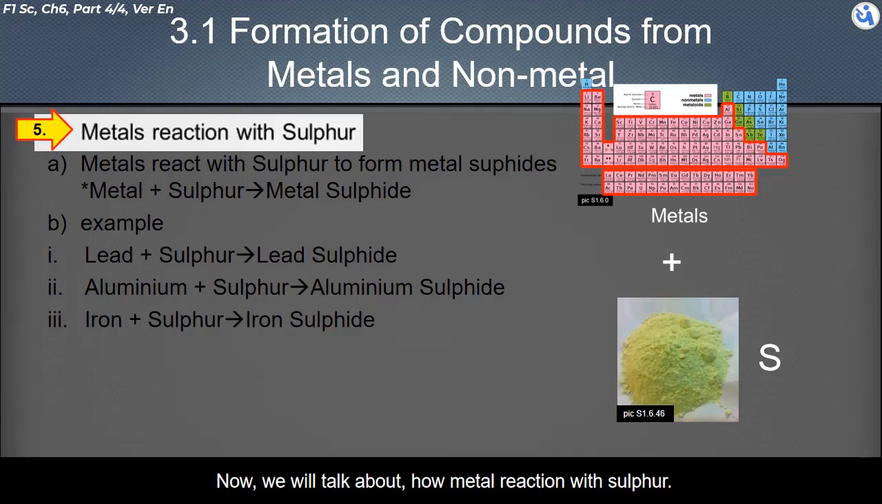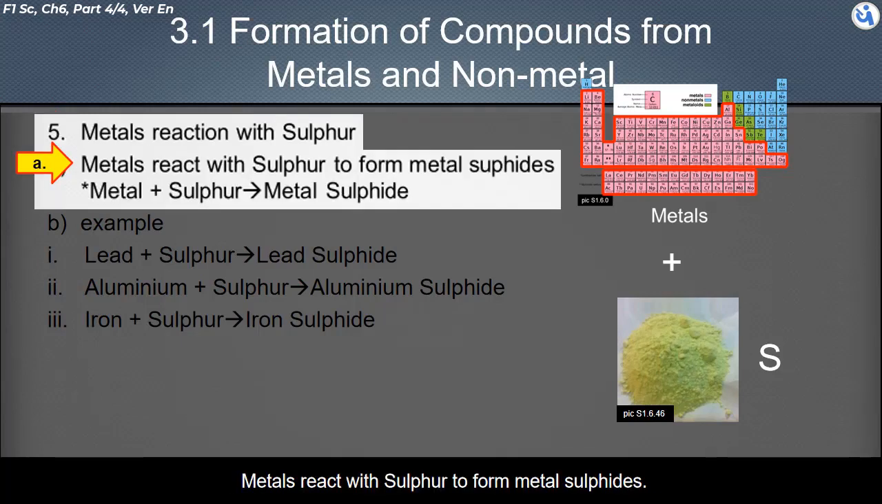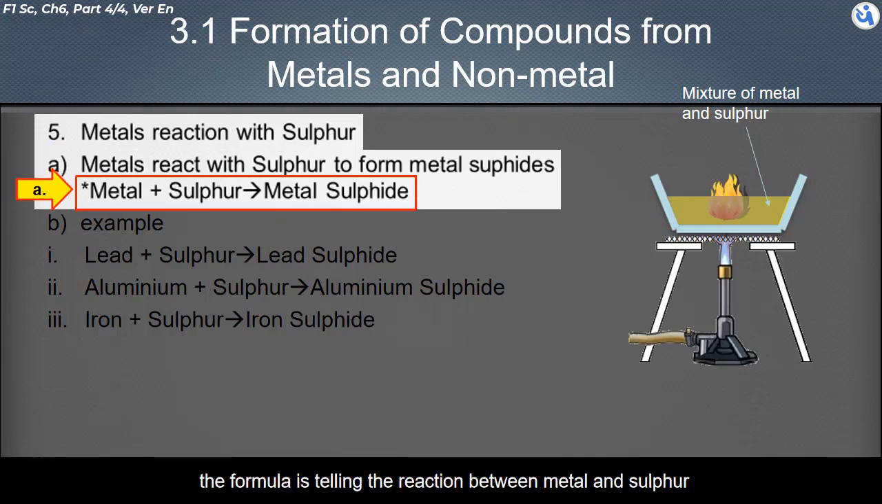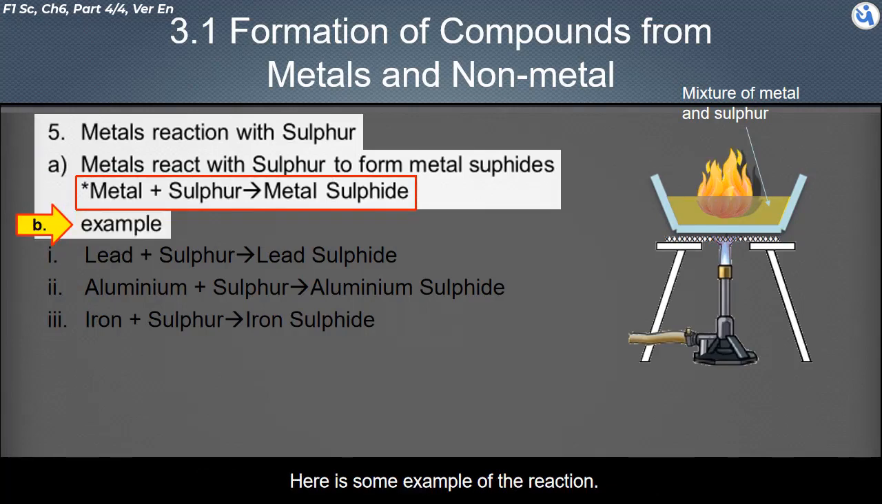Now, we will talk about how metals react with sulfur. Metals react with sulfur to form metal sulfides. This can be done by burning a mixture of metal powder with sulfur powder. The formula tells the reaction between metal and sulfur. Here are some examples of the reaction.